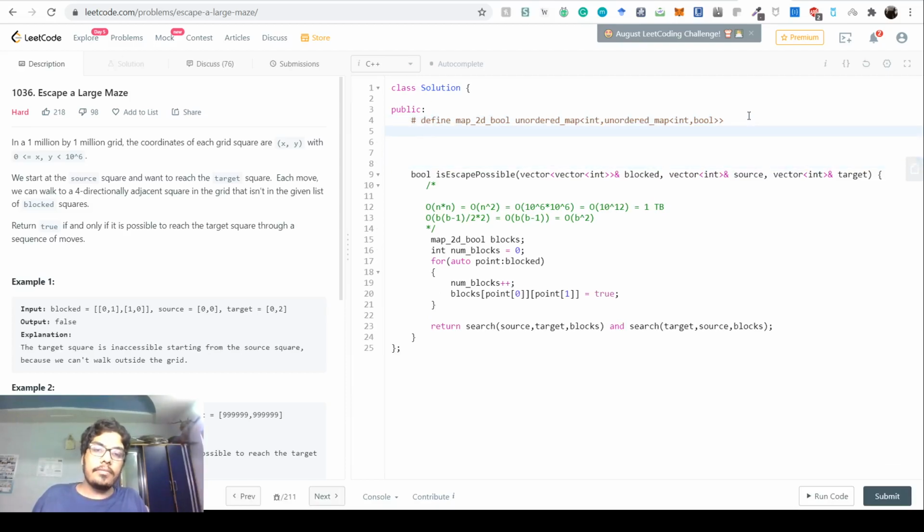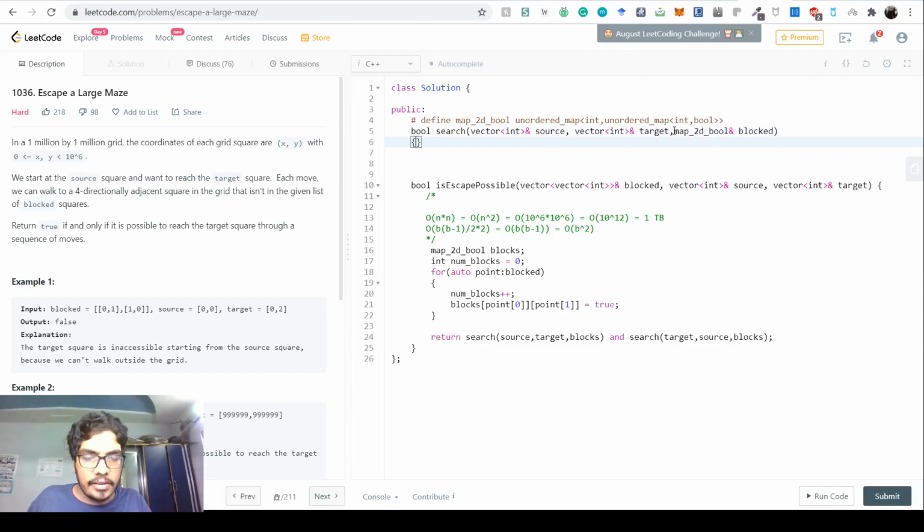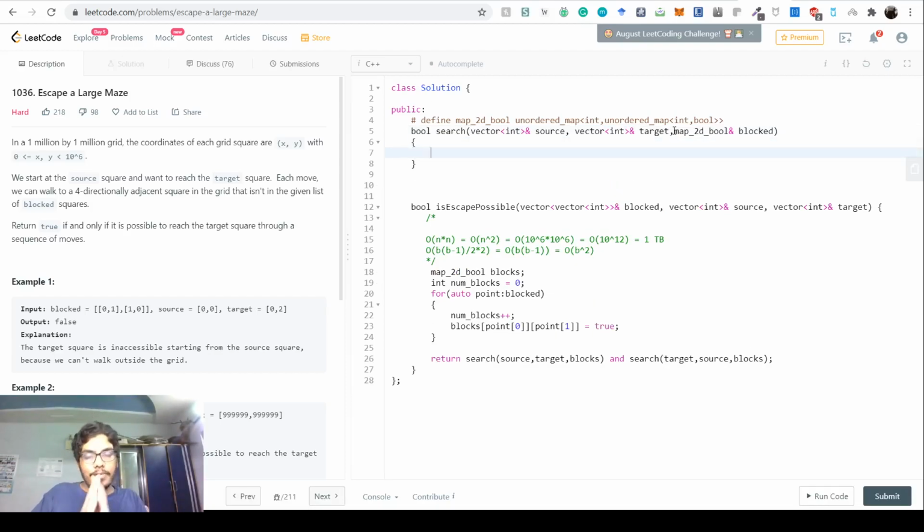Now writing out the function search. Search is a boolean function. It will take in these vector source and vector target, and it'll also take the blocked, the map to the bool, the vector pointing to it of blocked. So this will be the map of all the blocked values, right? So this is nothing but a BFS. What we do is we now do a BFS to find out whether it's surrounded or not, right?